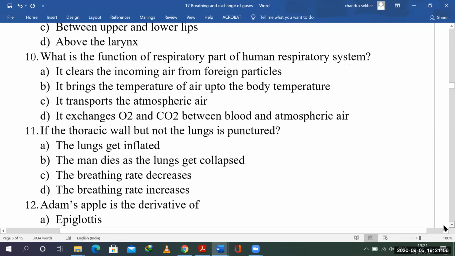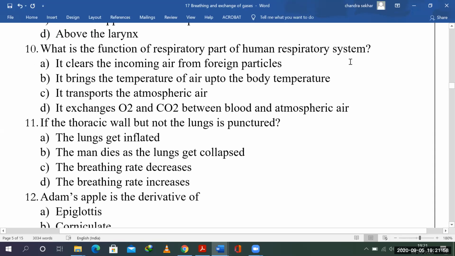So what is the function of the respiratory part of the human respiratory system? Respiratory part, right? This is the keyword. We have the conducting part and we have the exchange part. This exchange part is otherwise also called the respiratory part, right?